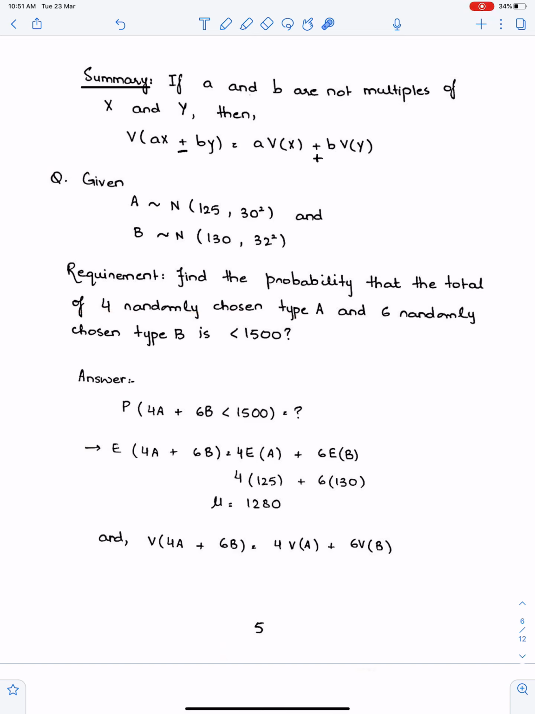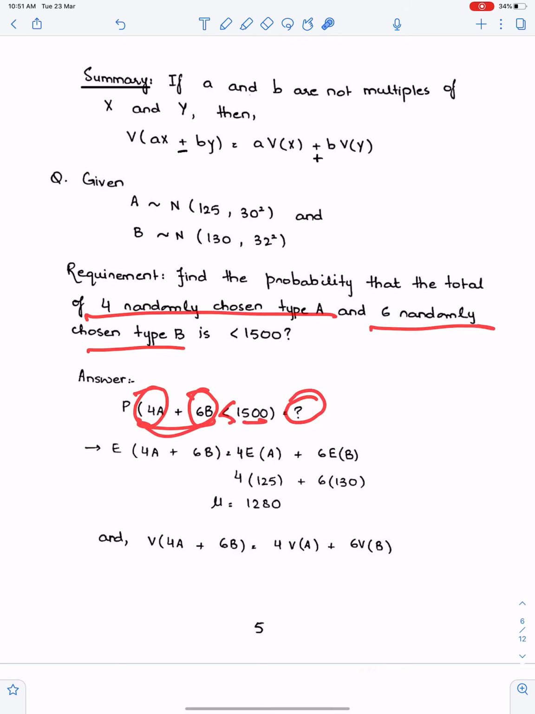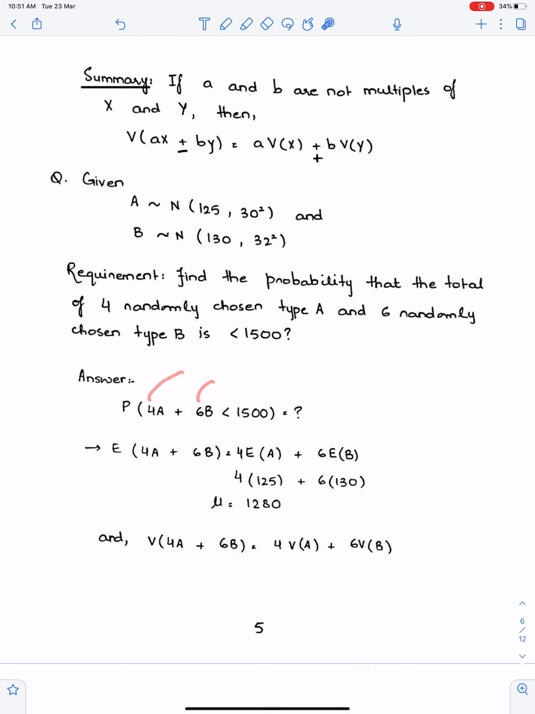Now 4 randomly chosen of type A means A plus A plus A plus A. That means 4A. Now this 4 is not a multiple. So 4 randomly chosen type A means 4A, and 6 randomly chosen type B means 6B. And the sum of these two is less than 1500. We need this probability. Since these two coefficients are not multiples, we will not give power 2 to these two coefficients while working for variance.